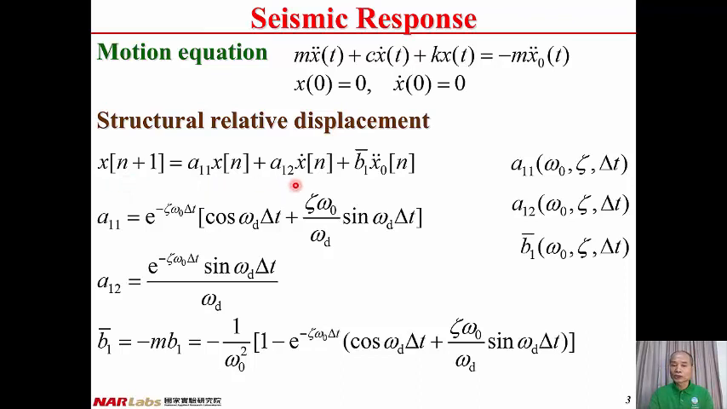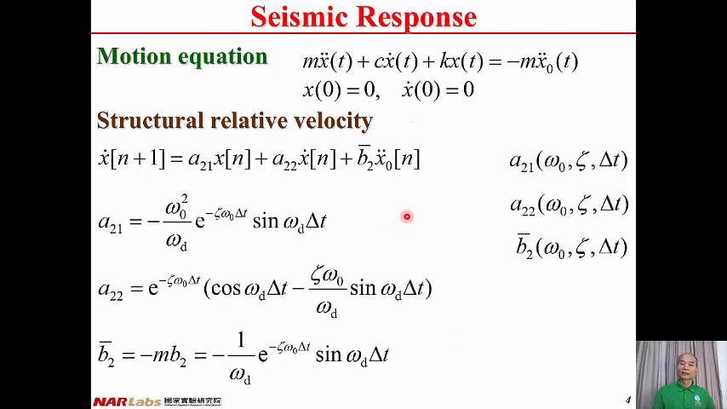And A11, A12, and B1 bar are coefficients determined by the natural frequency of the structure, omega 0, damping ratio of the structure, zeta, and sampling period of the external vibration, delta t. Therefore, A11, A12, B1 bar are all constants. They do not vary with time.